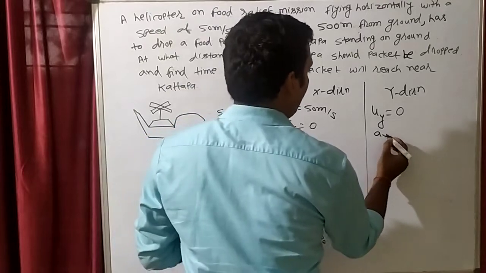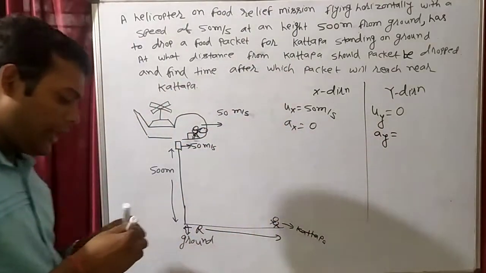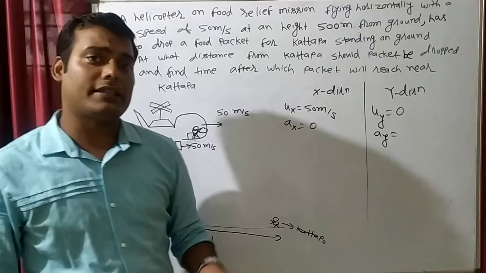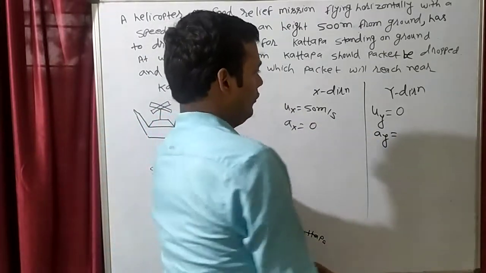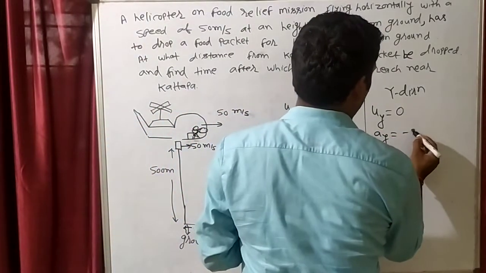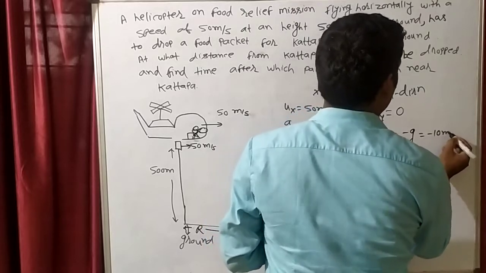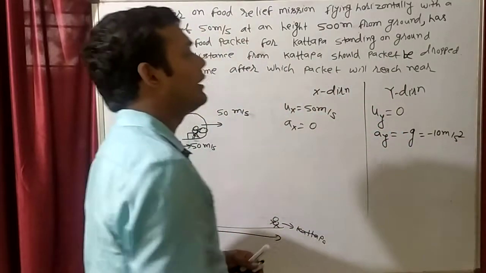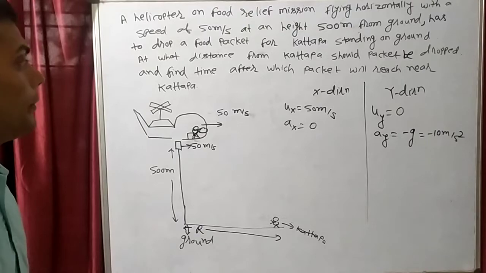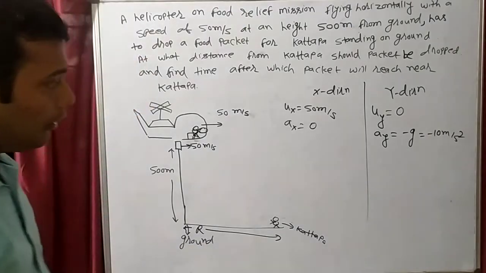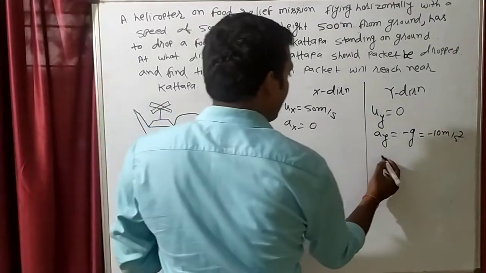What is the acceleration in Y? In the Y direction, will there be any acceleration? Yes. Who will apply acceleration? Acceleration due to gravity, and how much? Minus g, that means minus 10 meter per second square. I told you that in Y direction acceleration due to gravity will always be negative. Clear?